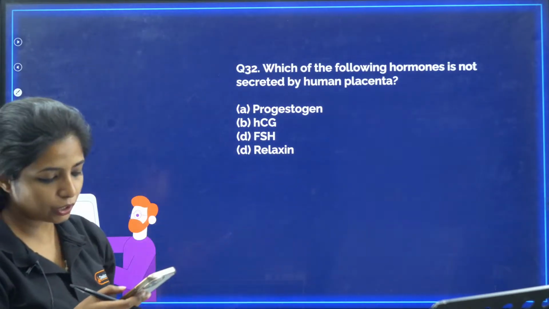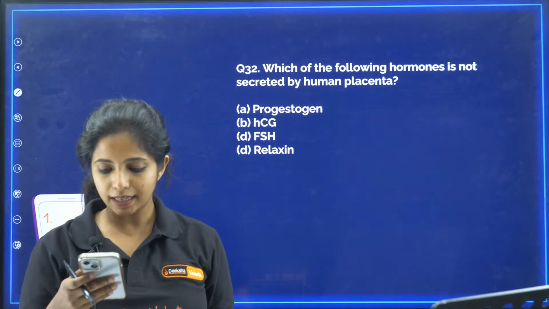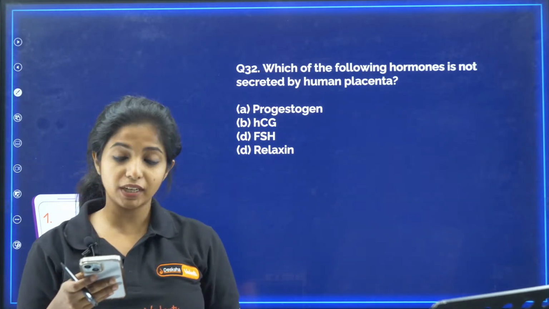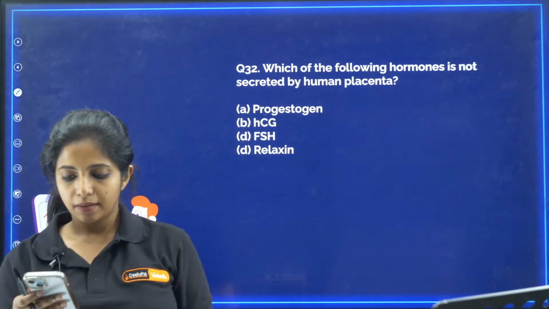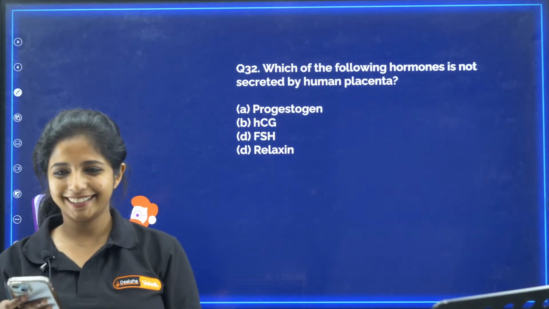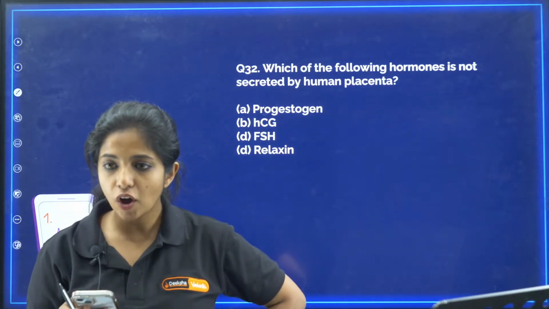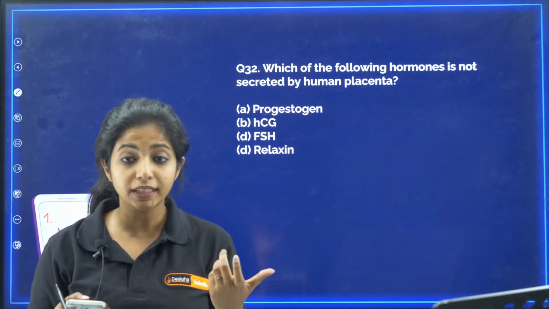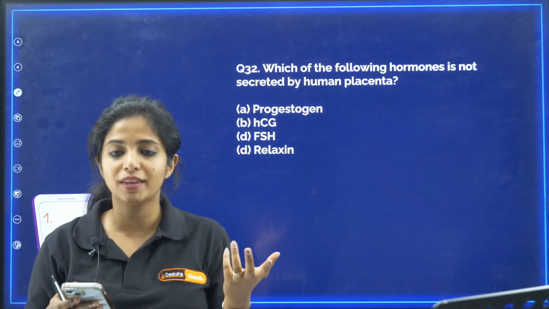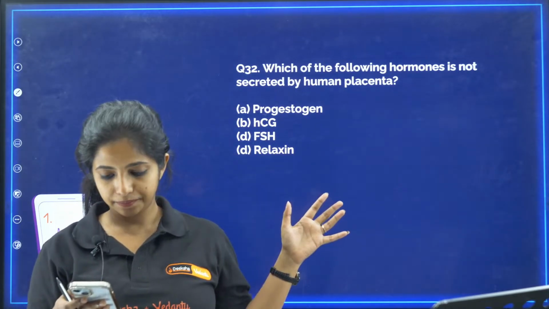Let's go ahead with the 32 question. Which of the following hormones is not secreted by human placenta? Yes, fully developed fetus by 6th month, but development still had to take place. 9th month, final development done. Okay. So which of the following hormones is not secreted by human placenta? Tell me. Placenta is an endocrine tissue. It produces hormones. I hope you know that. There are 4 hormones produced by placenta. There is one that is not.